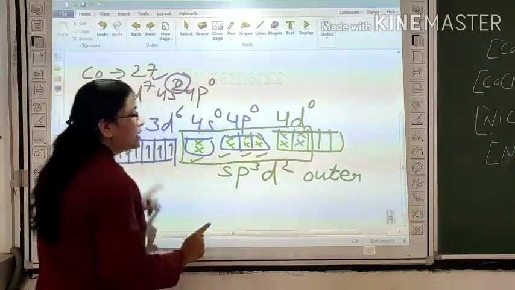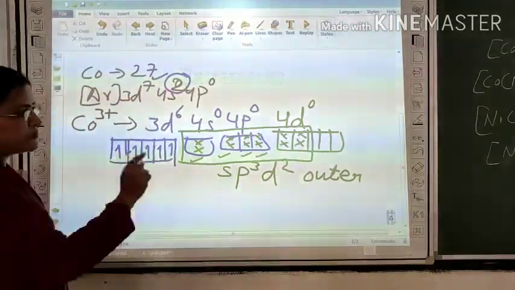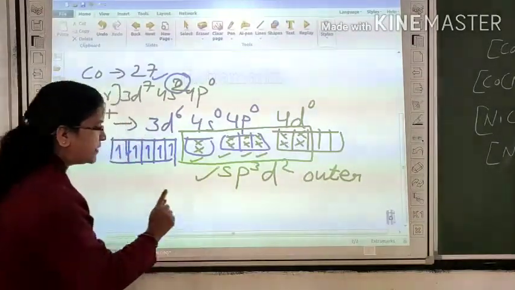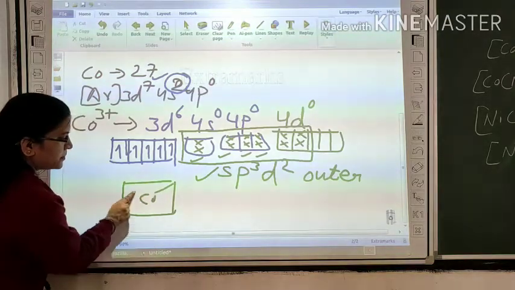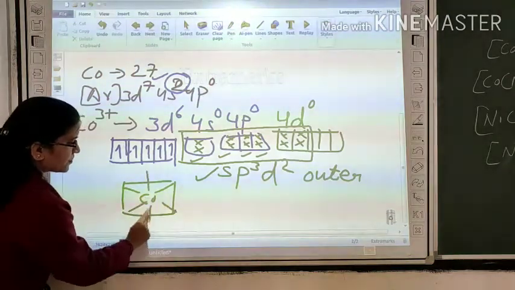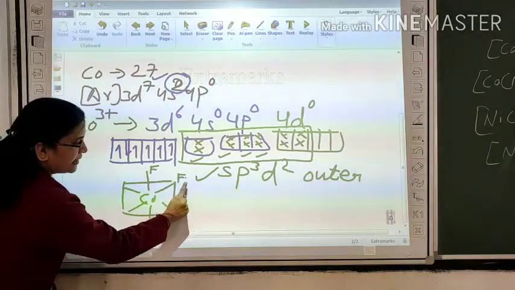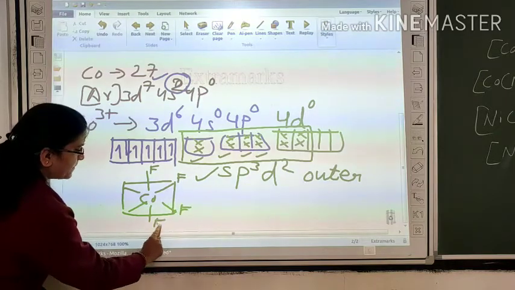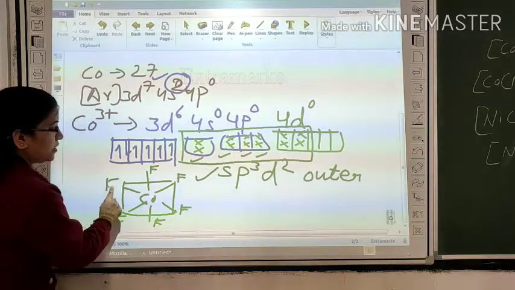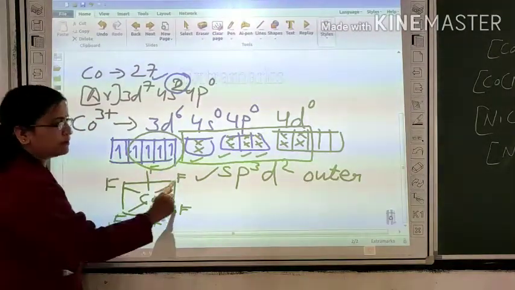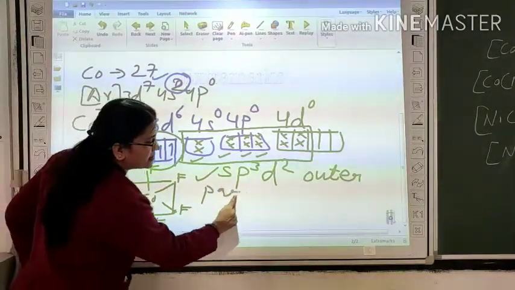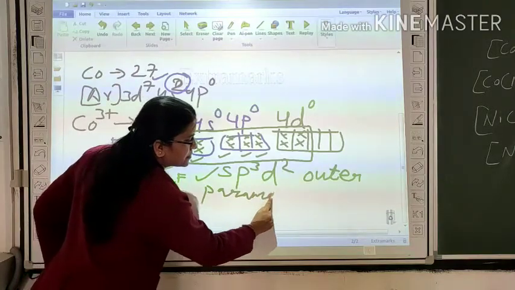In this way, we get CoF6 with sp3d2 hybridization. Its shape is octahedral. Each F donates its lone pair. Look at it carefully. It contains 4 unpaired electrons. It means the complex is paramagnetic in nature.